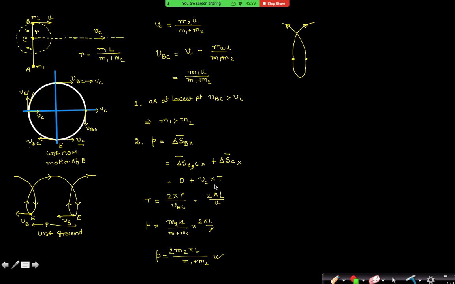How can you find that displacement? You have to find the time period, otherwise how can you find it? No, sir. I am telling that we can tell by symmetry that delta S B equals delta S C. Delta S B equals delta S C. By symmetry, how can you say that?